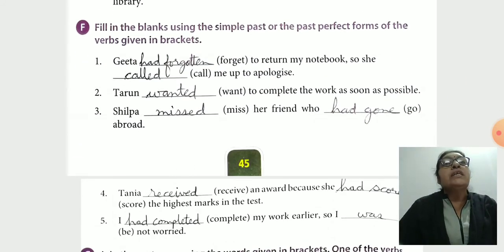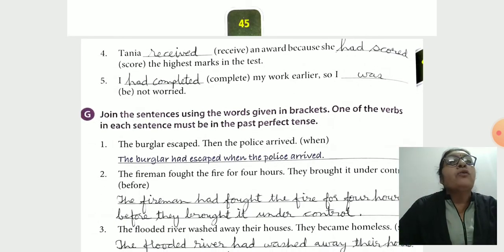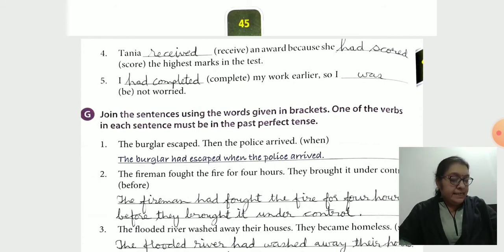Fill in the blanks using the simple past or the past perfect forms. Geeta had forgotten to return my notebook, so she called me. Tarun wanted to complete the work. Silpa missed her friend who had gone abroad. Tanya received an award because she had scored the highest marks in the test. I had completed my work earlier, so I was not worried. Now we go to exercise G.